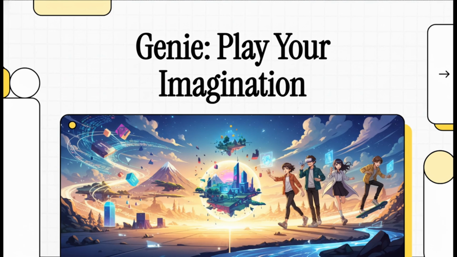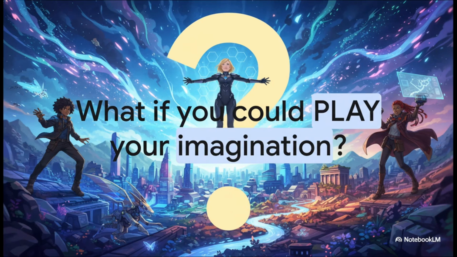We've all seen AI that can write a poem or paint a picture. That's cool. But what if you could take an idea, just a thought, and turn it into a world you could actually play in? I mean, really think about that for a second. You're not just looking at a picture, you're in it. You're moving around, controlling things inside your own creation. That's the mind-blowing idea we're diving into today.